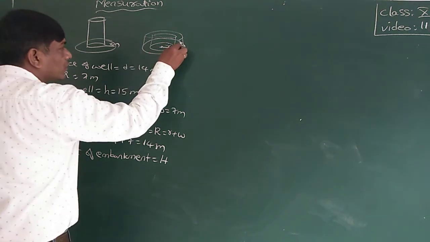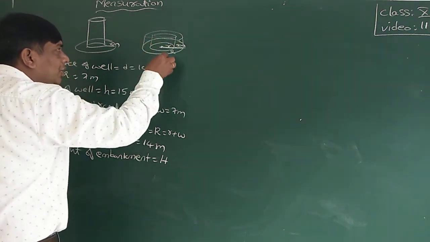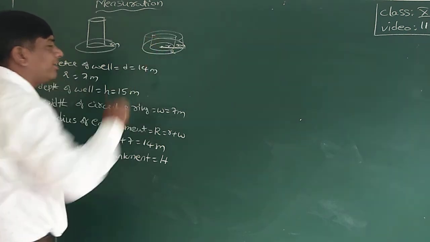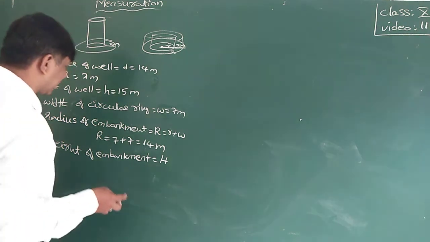To find this, the embankment volume and the earth taken out from the well are equal.